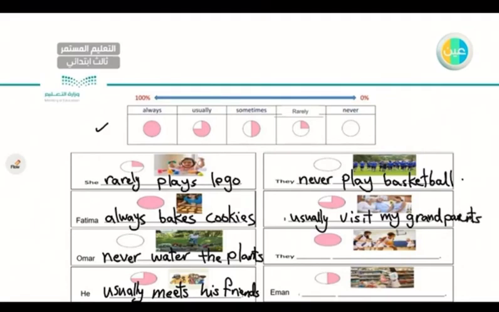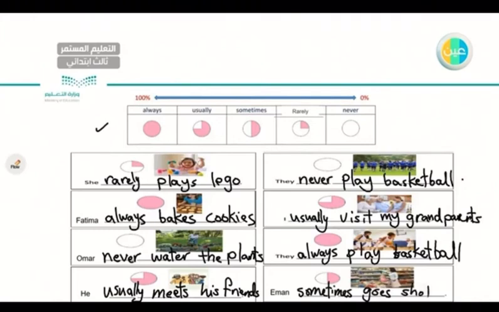They always play basketball, very good. And the last one, Iman sometimes goes shopping. Very good, very good.